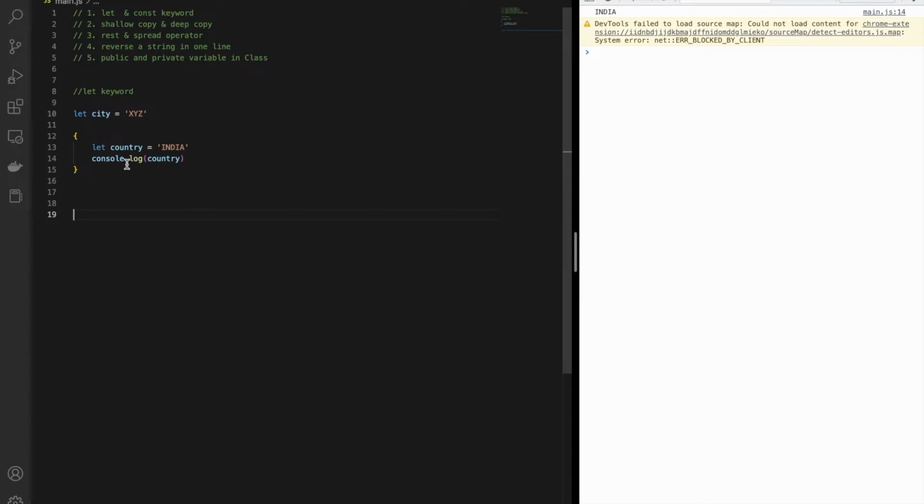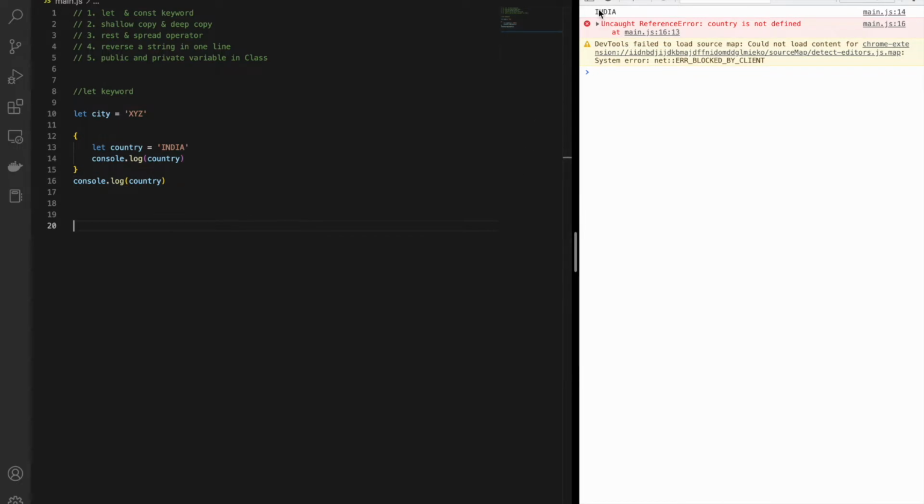You can see that India is printed, but when I try to access that variable country outside this block, it will give me an error. So let me print that. You can see that first India is coming from line number 14, and then one error is coming, that country is not defined, which is coming from line number 6. So we cannot use that particular variable outside that particular block. These are some of the concepts about the let keyword.